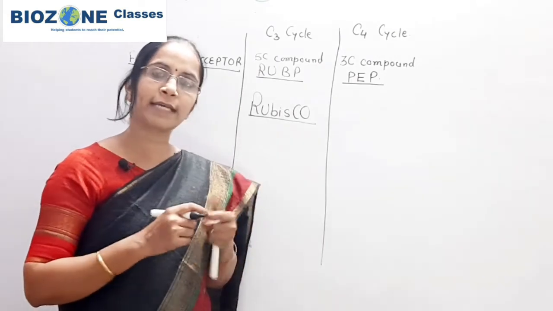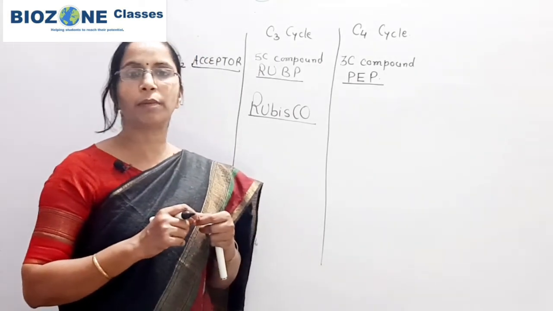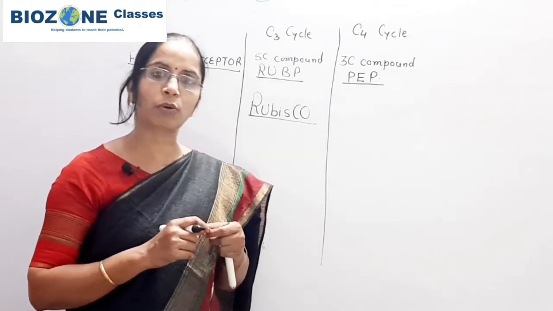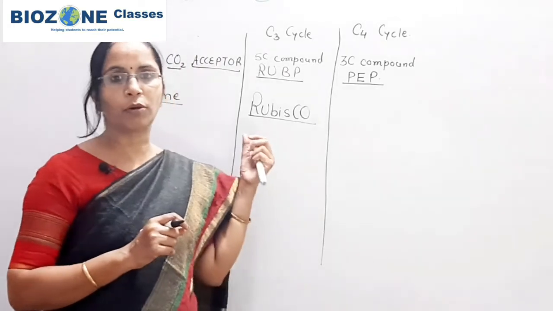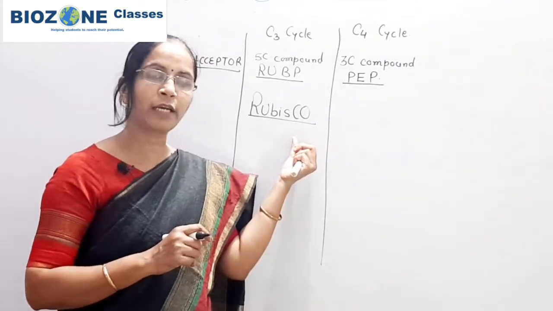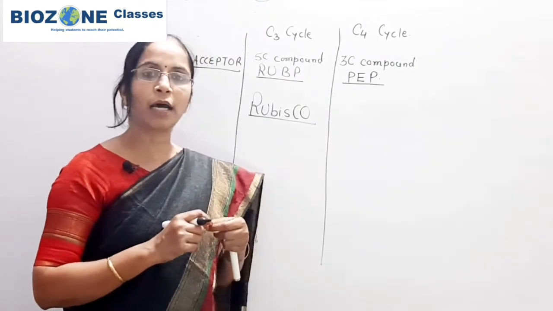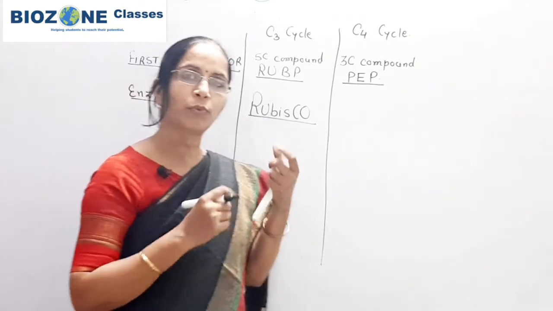If the question is asking for the animal kingdom, the most abundant protein is collagen, and for the living world, you remember Rubisco. Because all enzymes you already studied are proteinaceous molecules, that's why Rubisco is the most abundant